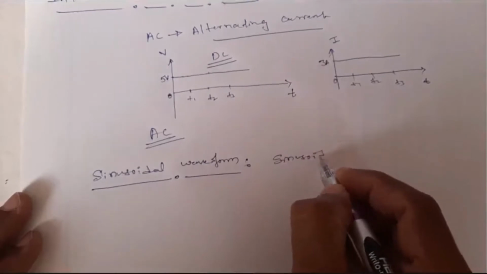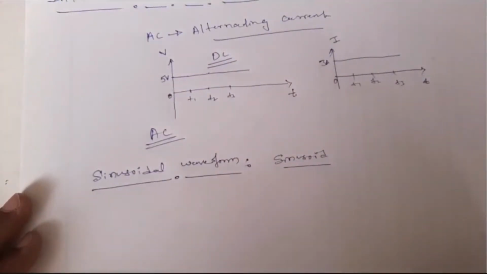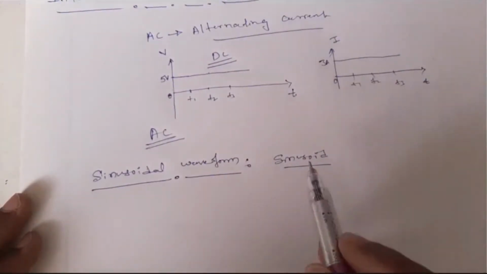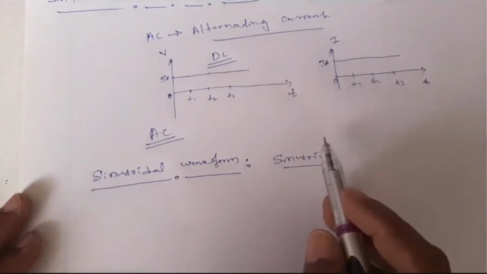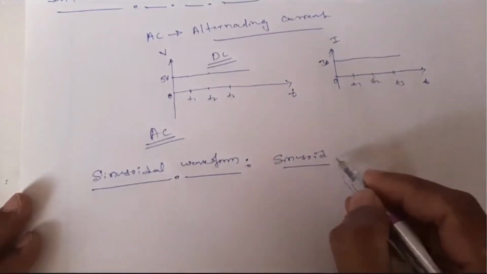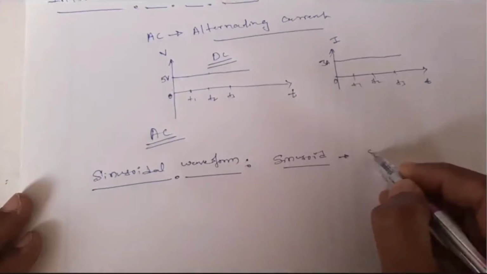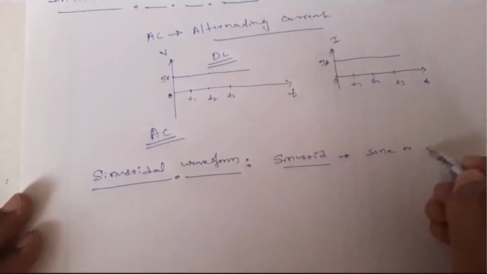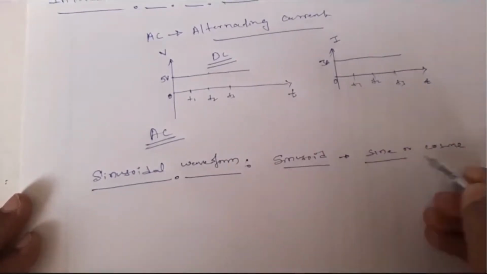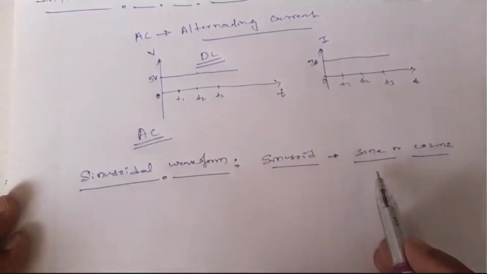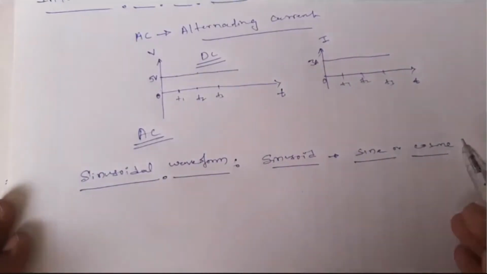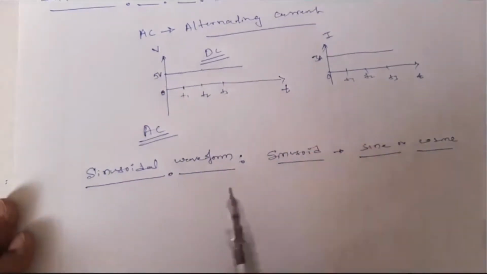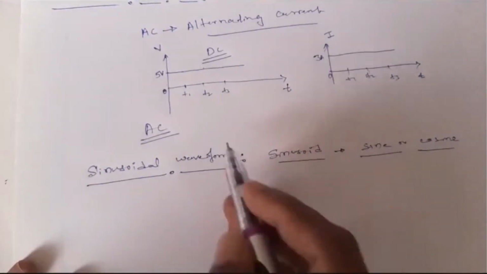A sinusoid is a signal that has the form of a sine or cosine. So it will be either in a sine function or a cosine function. A sinusoidal current is commonly called an AC current. AC stands for alternating current.